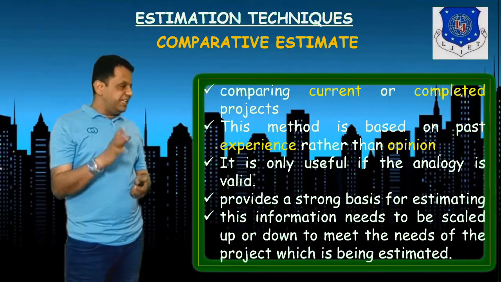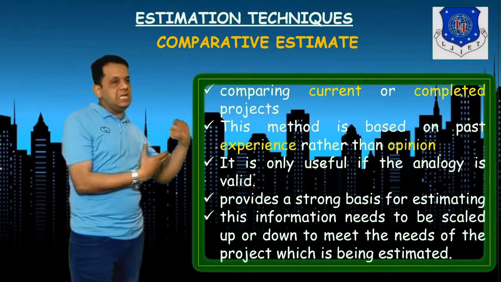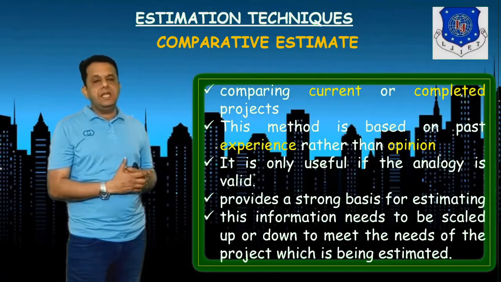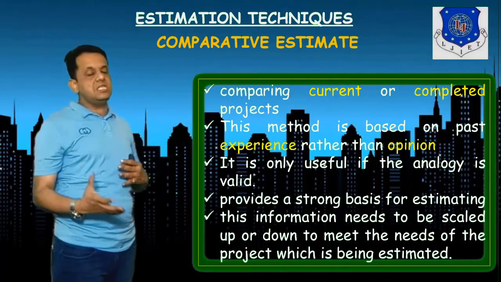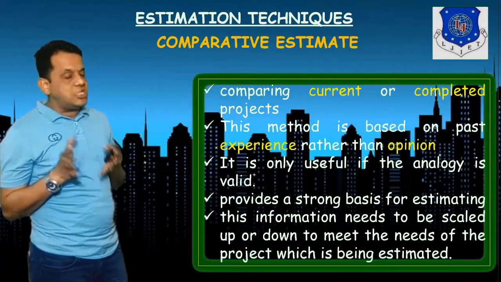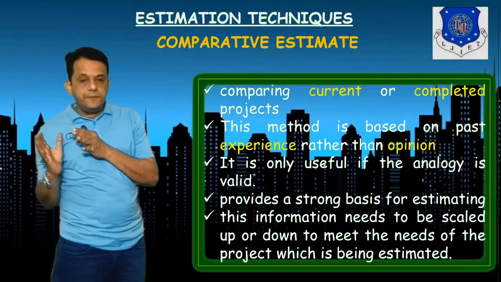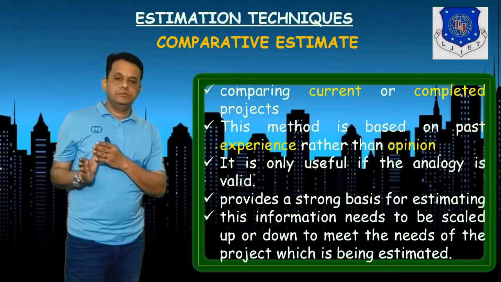Comparative estimation. Obviously it is compared with the current one, that is, what you are starting, and all the similar things which were completed previously. So it is based on experience rather than opinion, which is how it differs from expert judgment.